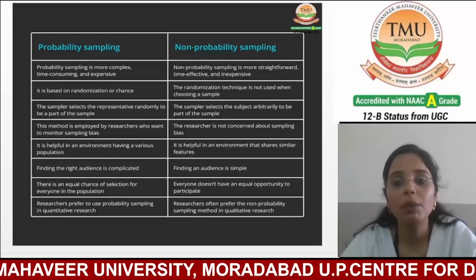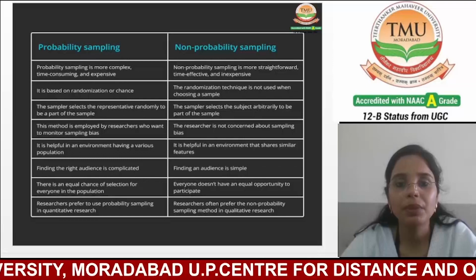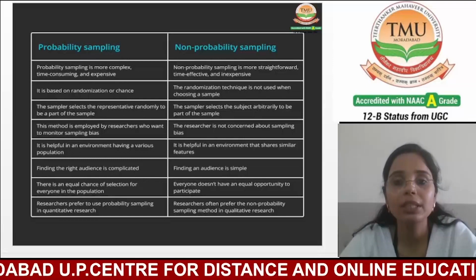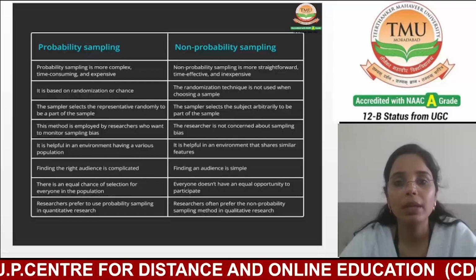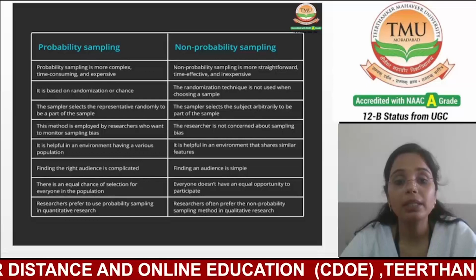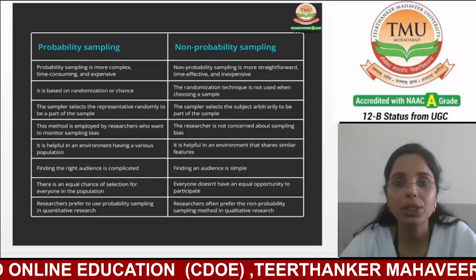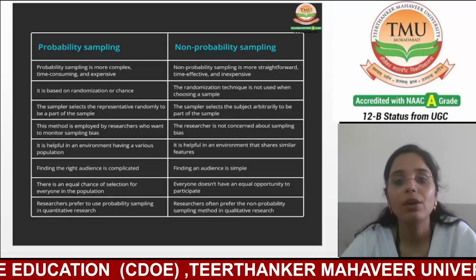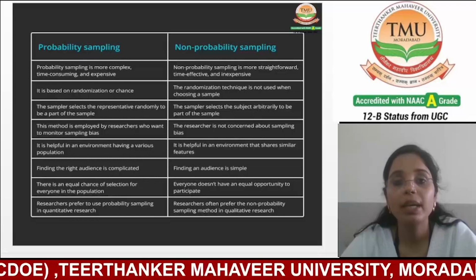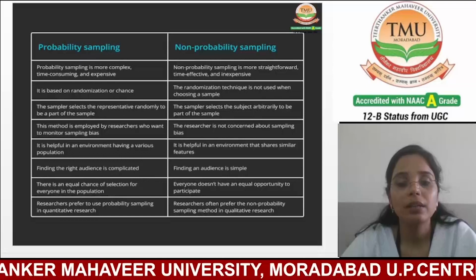But in non-probability sampling, finding an audience is very simple because we generally choose purposive or convenience methods. In probability sampling, there is an equal chance of selection for everyone in the population, but in non-probability sampling, everyone doesn't have an equal chance to participate.